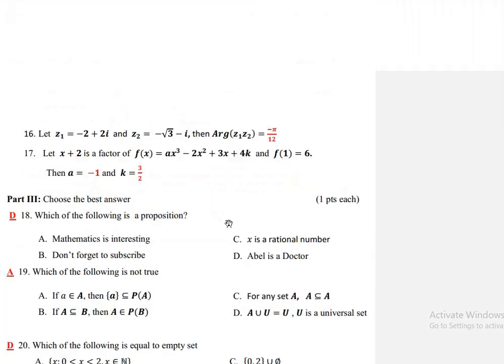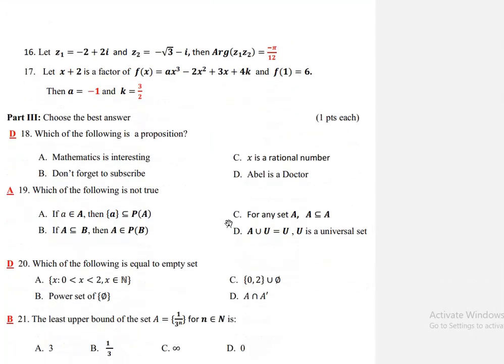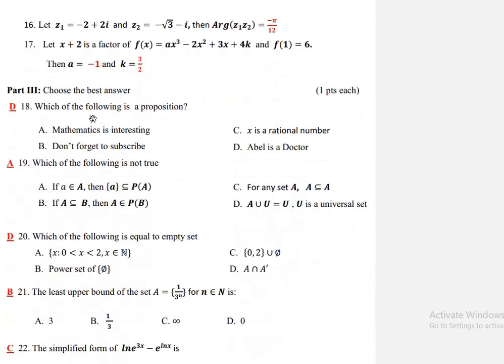16ኛ: 16 ምንድነው የሚለን. Let z1 is equal to minus 2 plus 2i and z2 is equal to minus square root of 3 minus i, then find the principal argument of z1 times z2 ነው የሚለን. Now የዚህን principal argument ለመፈለግ ይሄንን የz1ን principal argument theta 1 ብንለው የz2 principal argument theta 2 ብንለው.